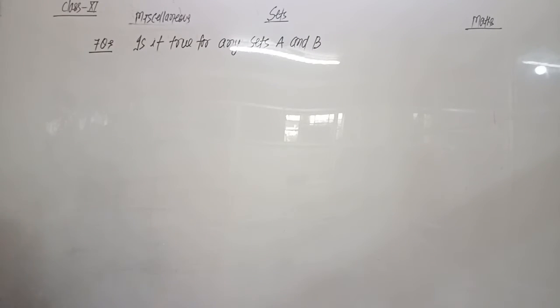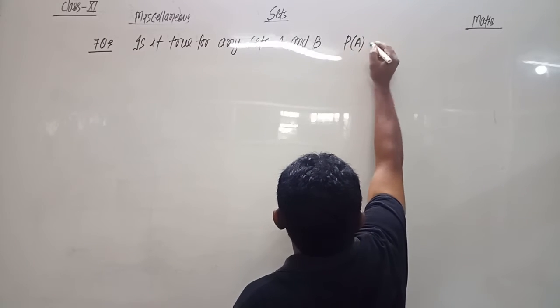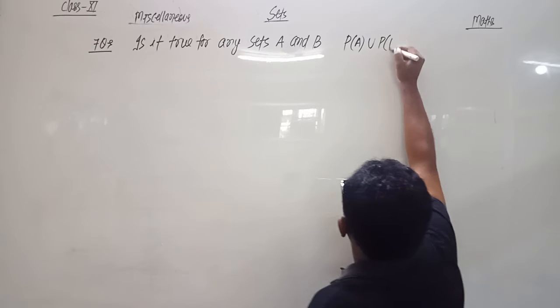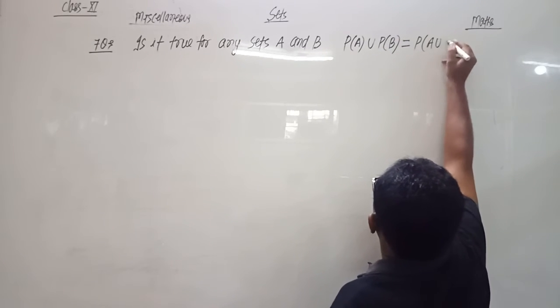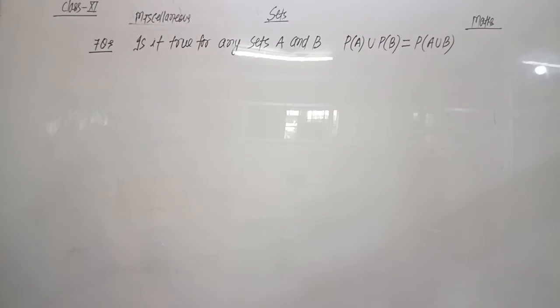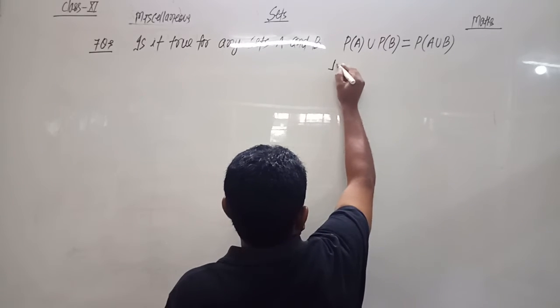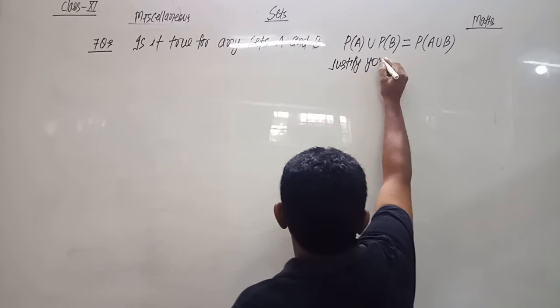PA union PB, the power set of A union the power set of B, is equal to the power set of A union B? Is it true for any sets A and B that PA union PB equals P of A union B? Justify your answer.